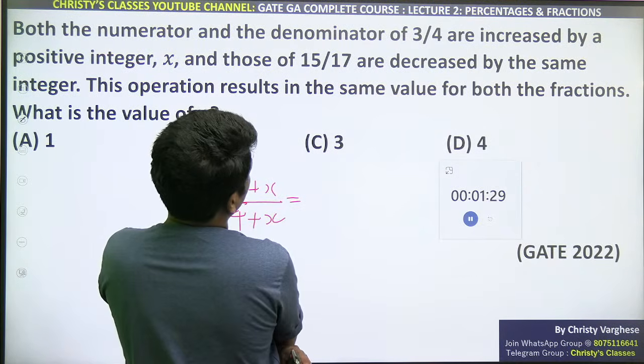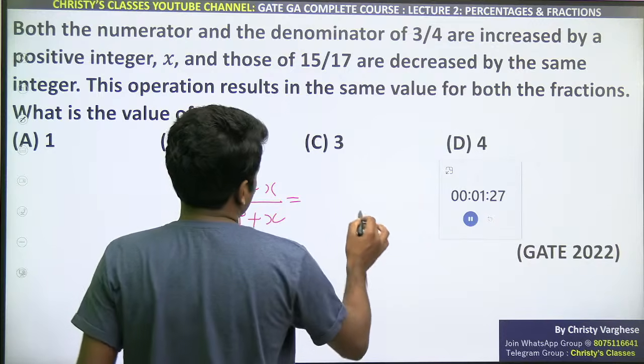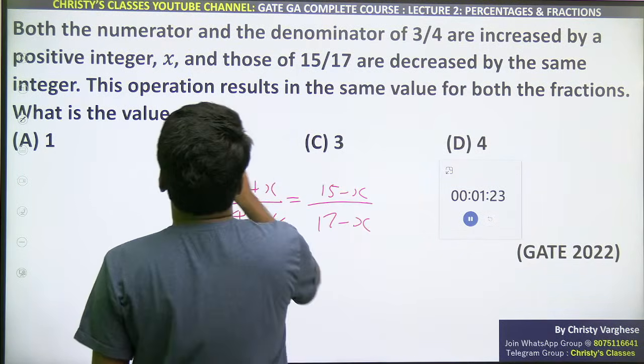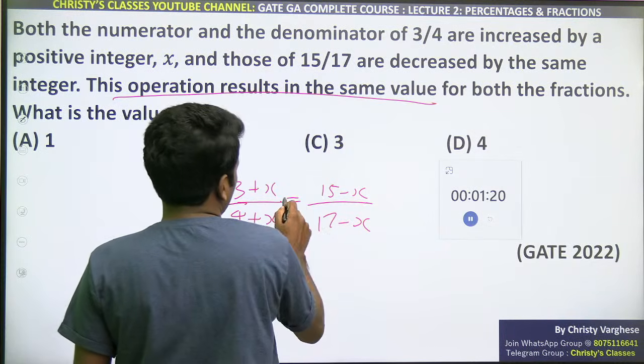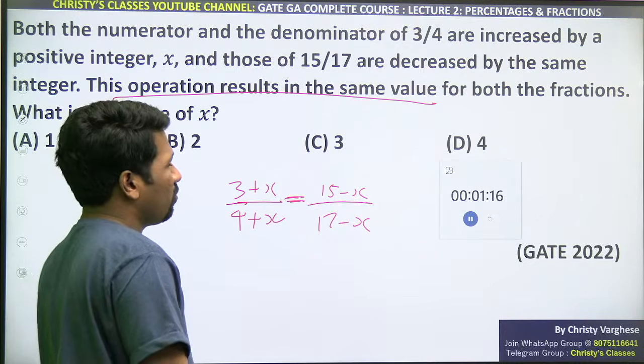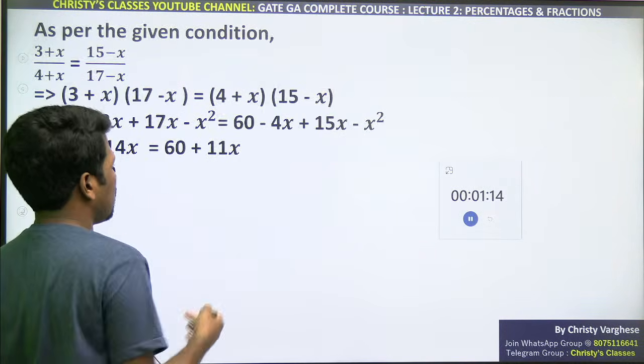And 15/7 is decreased by the same integer x itself. 15 minus x, 17 minus x. And the operation results in the same value, that is, these two are equal. So this linear equation we have to solve. No calculation needed, only simplification needed.